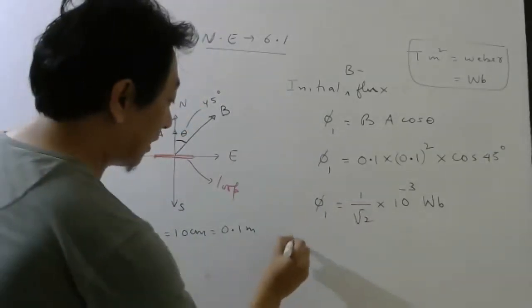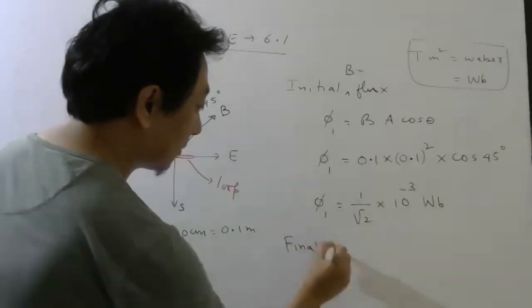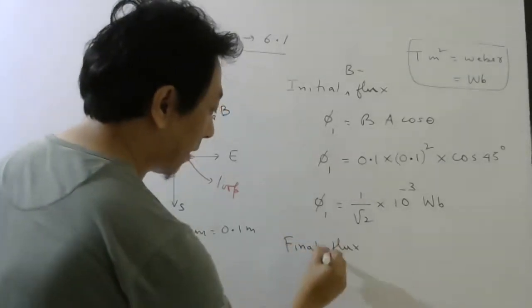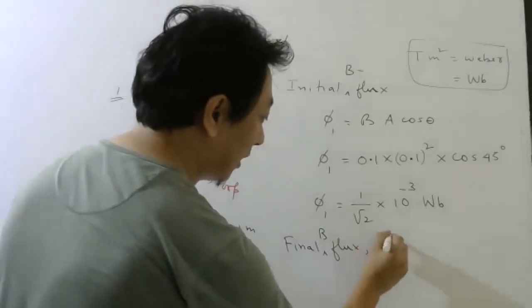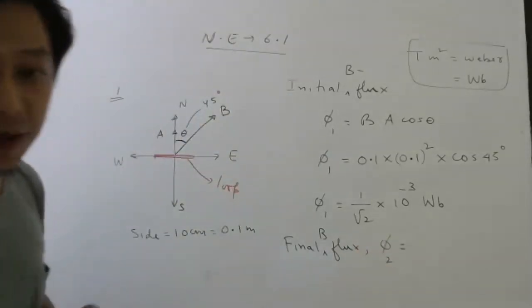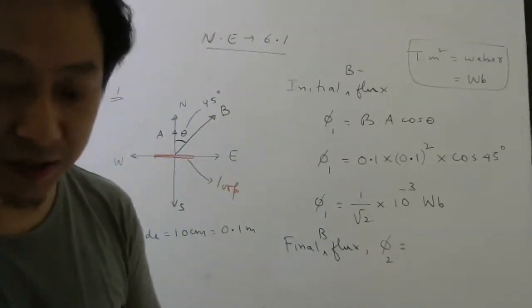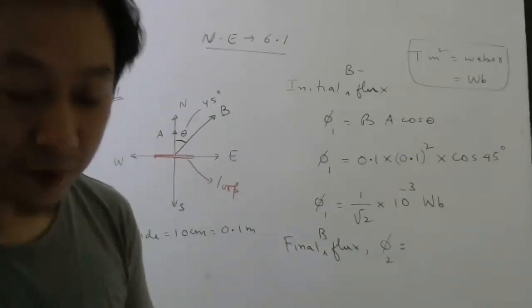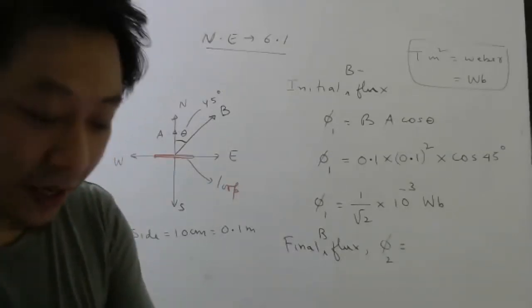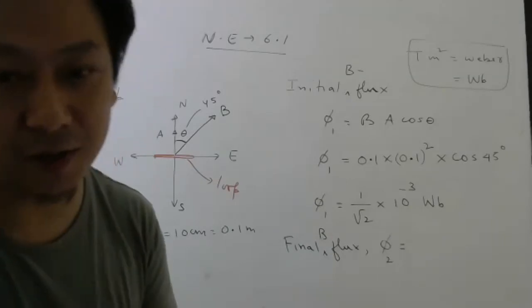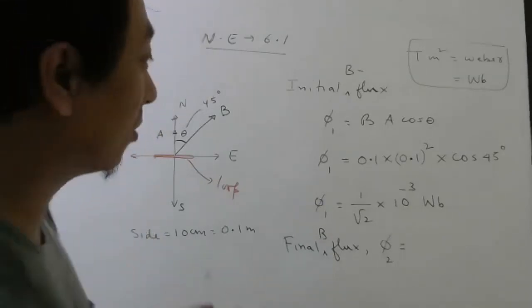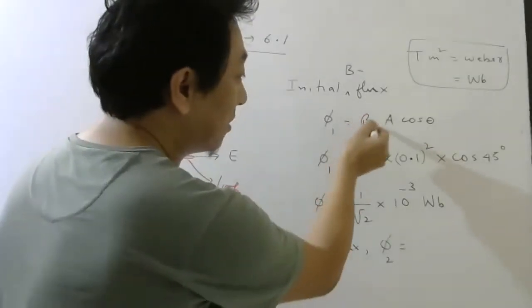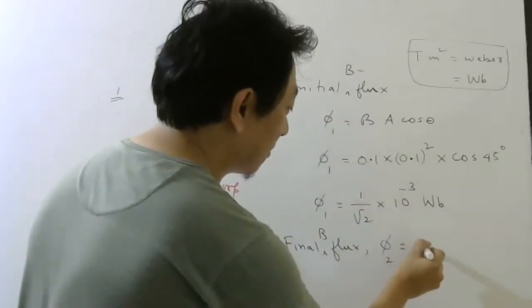What will be your final flux? Final magnetic flux according to the question. What did they tell? The magnetic field is decreased to zero. If the magnetic field is becoming zero, the flux will also become zero.